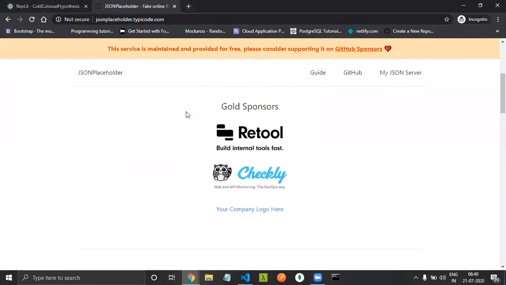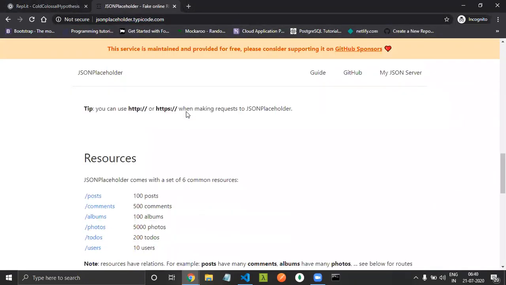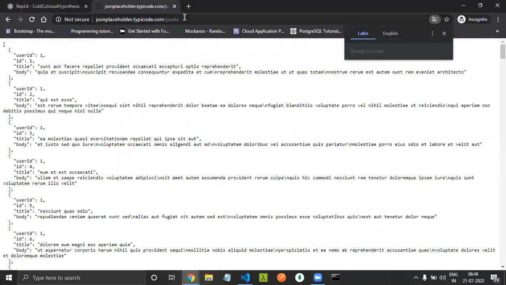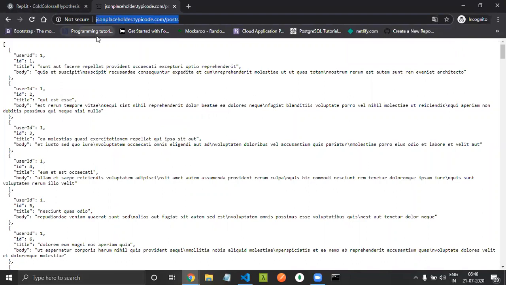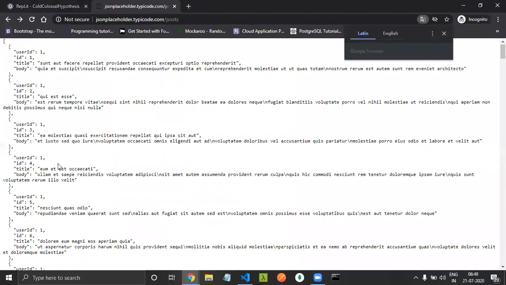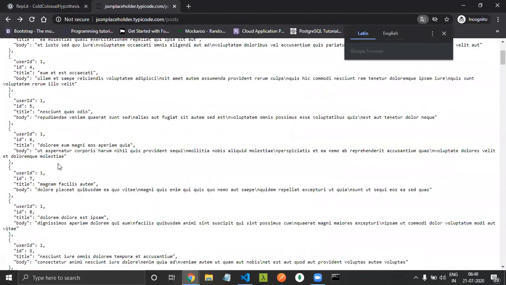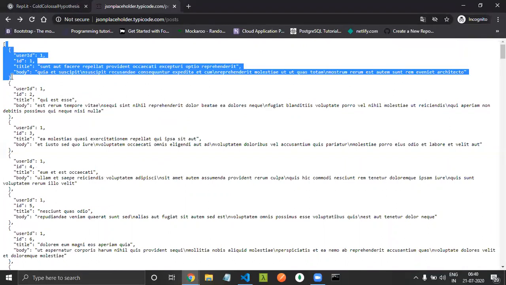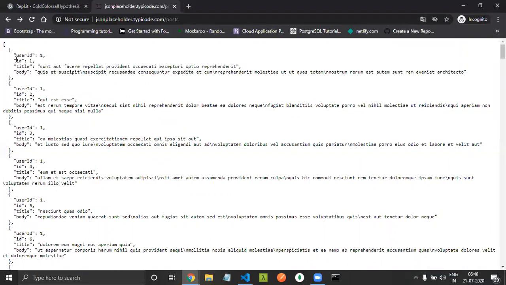If I go here and get the posts, as you can see, whenever I visit this URL, I get tons of objects which are kept inside an array. And you can see this is not a JavaScript object. Why? Because the id, title and body are wrapped in strings.